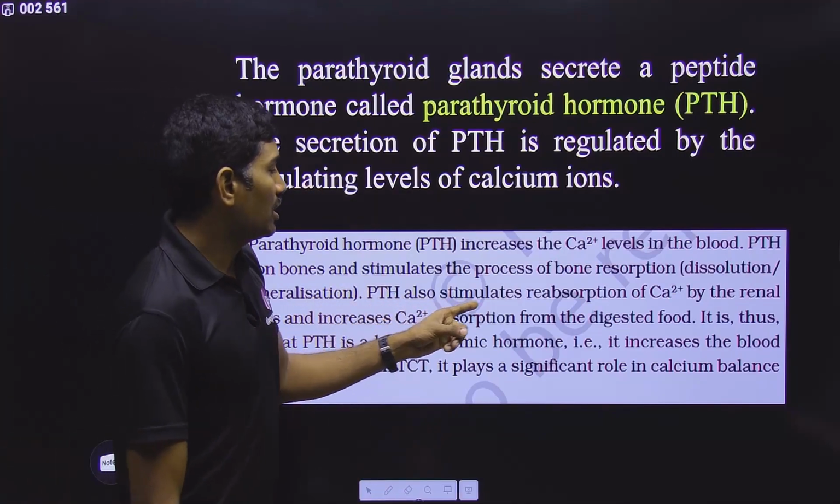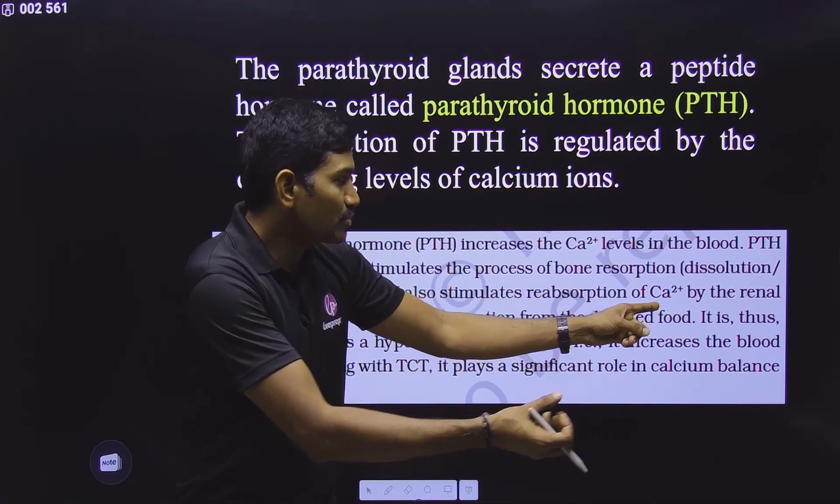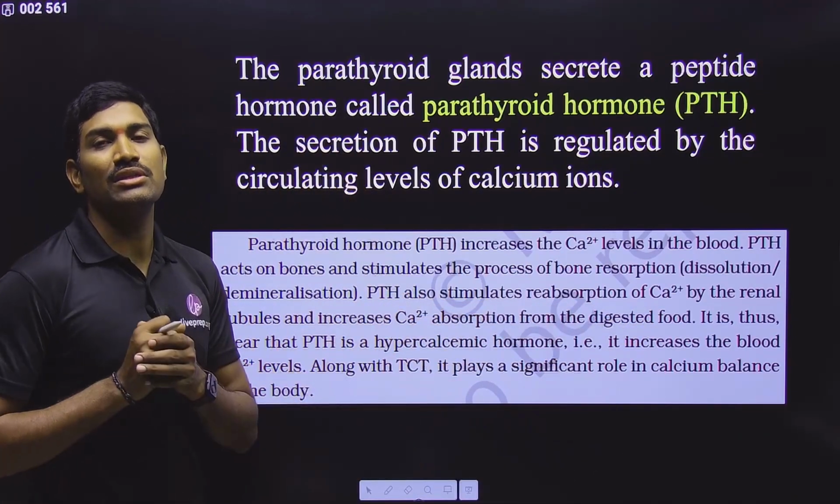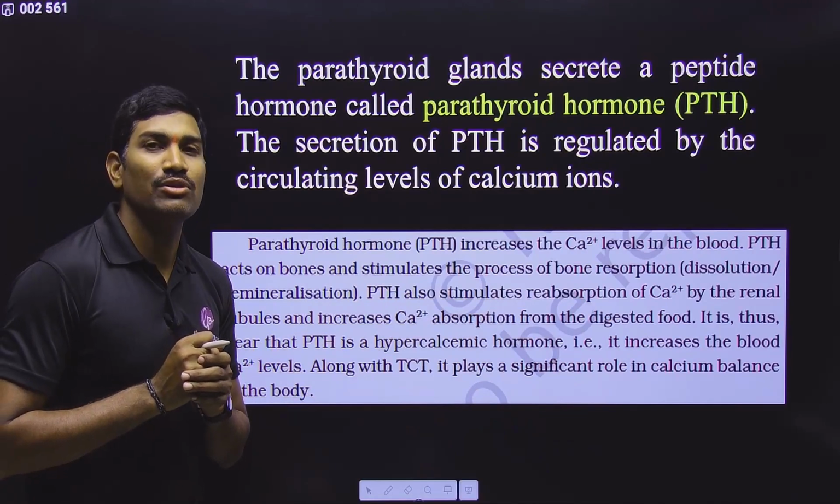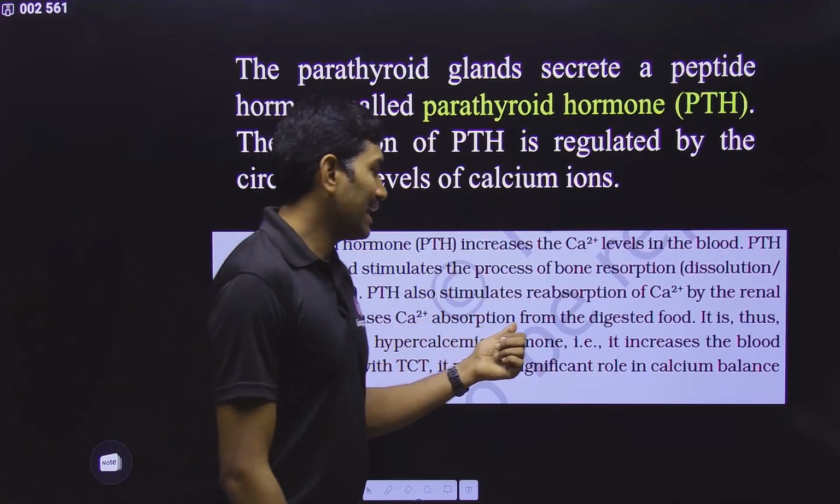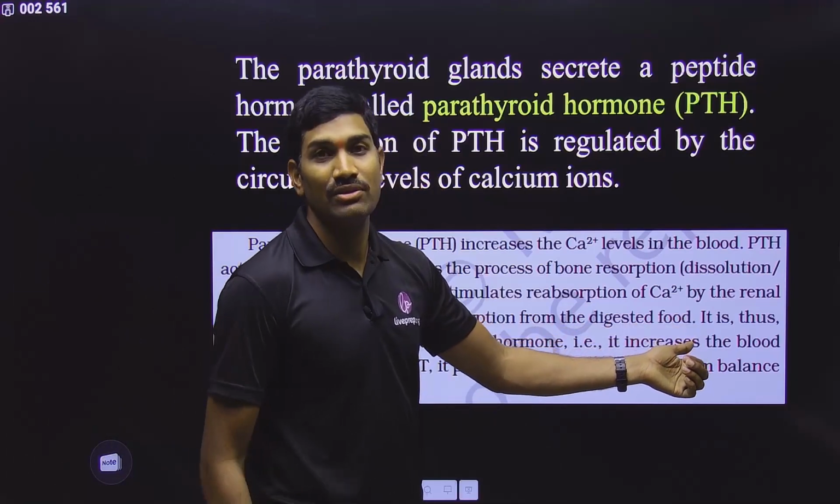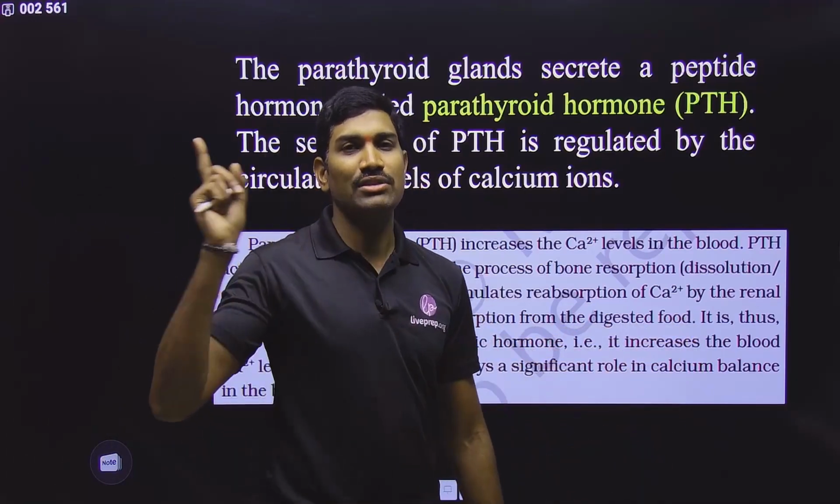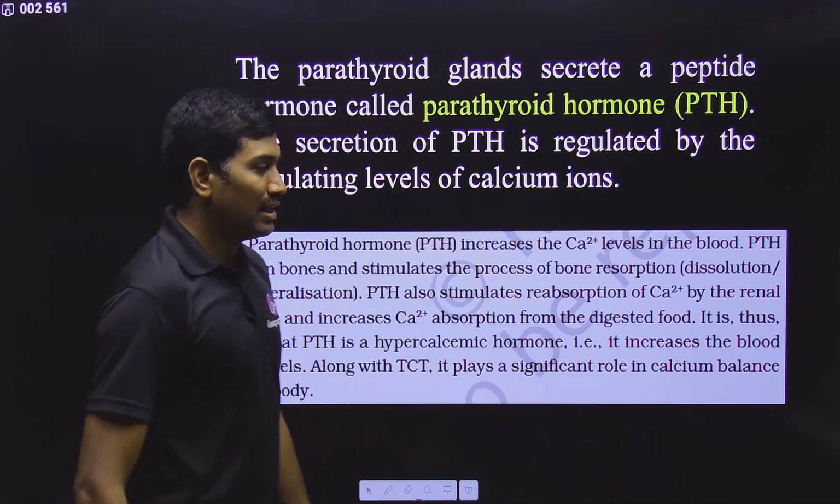Next one, parathormone also stimulates reabsorption of calcium by the renal tubules. So reabsorption is initiated by the renal tubules. So again that will come back into the blood, and it increases the calcium absorption from the digested food. That means in the intestine, it is increasing the calcium absorption. These are the points we studied opposite to thyrocalcitonin.